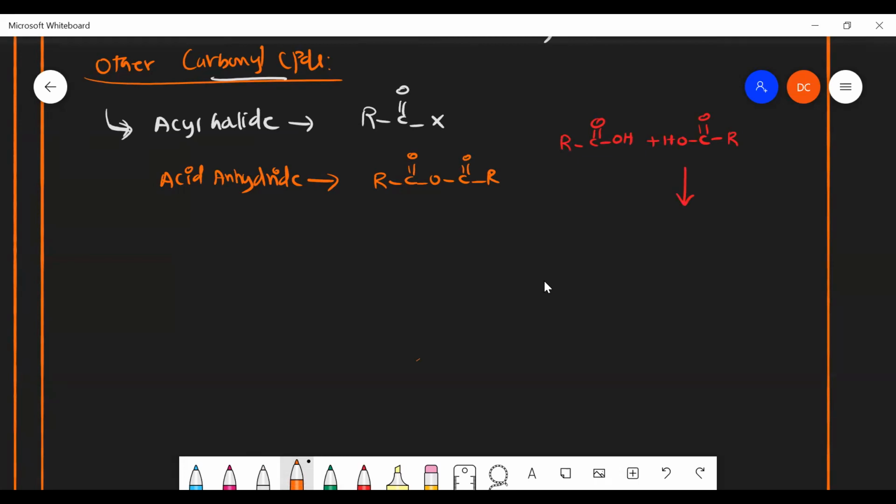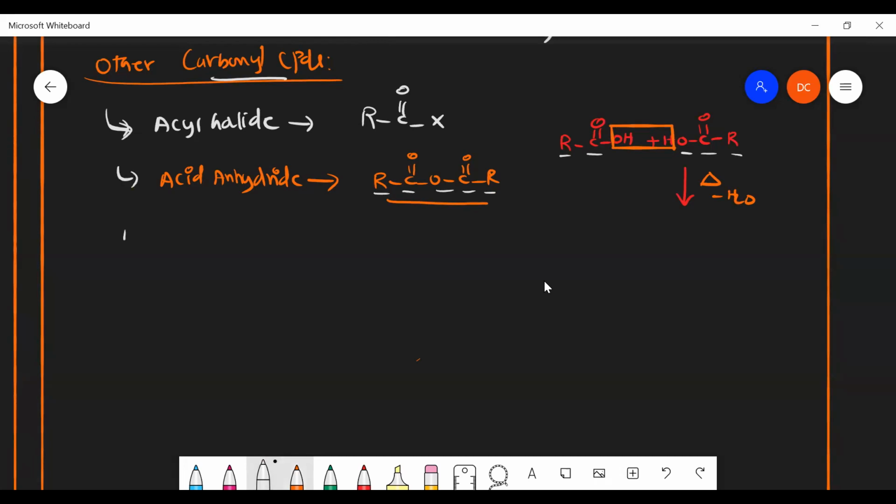Completed in the alpha hydrogen reactions. Now, how is anhydride formed? If you heat it, there will be a liberation of a water molecule, minus H2O. Now you can combine all those things: RCO, OCOR. This is anhydride. So in the acid, if you remove water, that is anhydride. If two carboxylic acids combine without water content, it forms acid anhydride as a product.